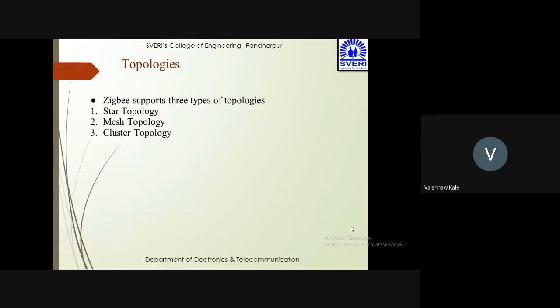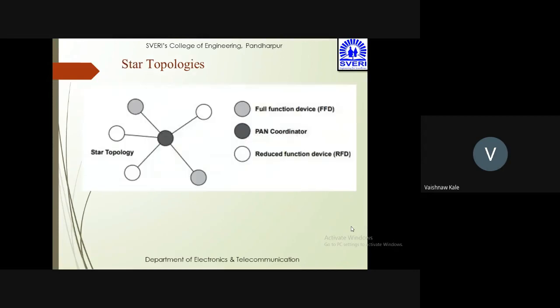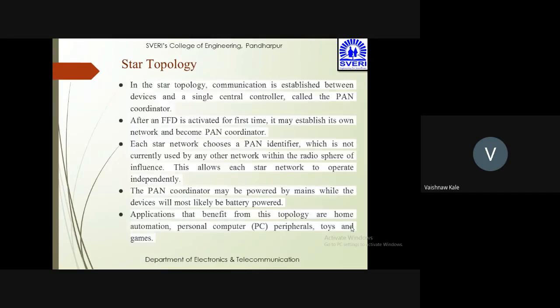So now we'll see three topologies of Zigbee: star topology, mesh topology, and cluster topology. So you can see the star topology. You can see in gray color the FFD, full function device. The dark one is a PAN coordinator, that is personal area network coordinator. And the white one is an RFD, that is reduced function device. So you can see that FFD can communicate with anyone, but the RFD can communicate with only FFD. So this is star topology.